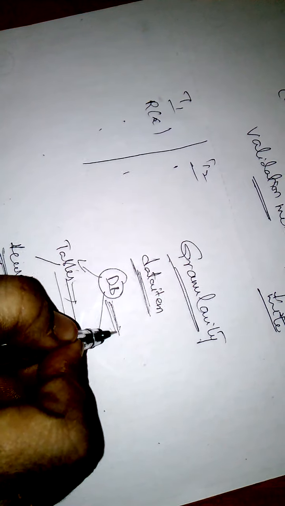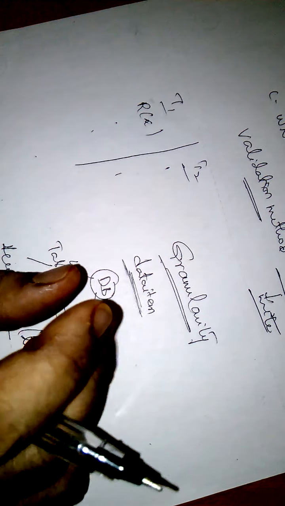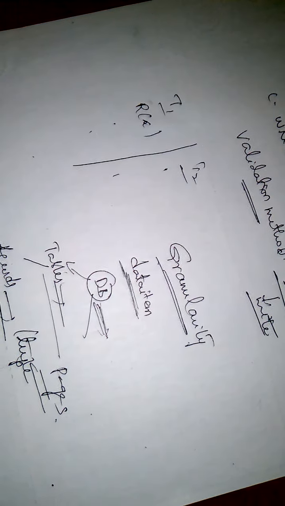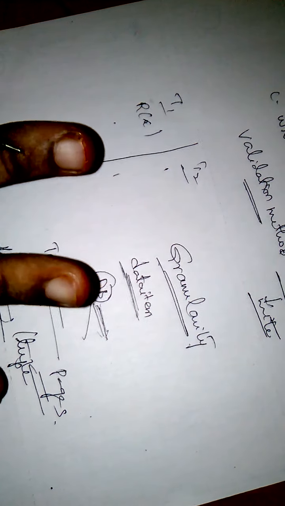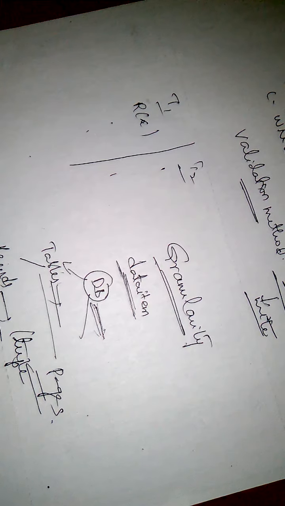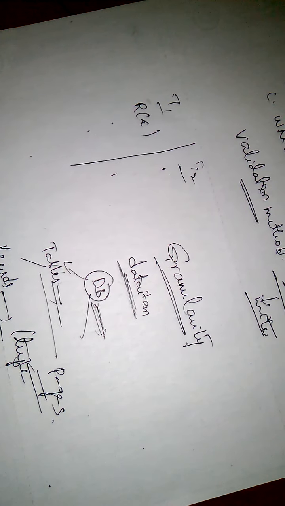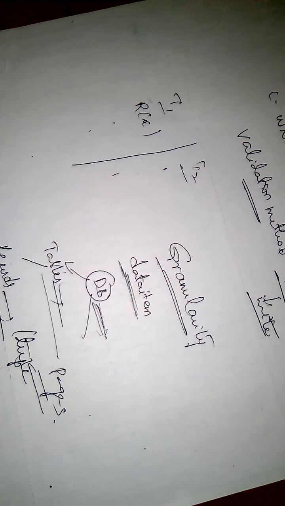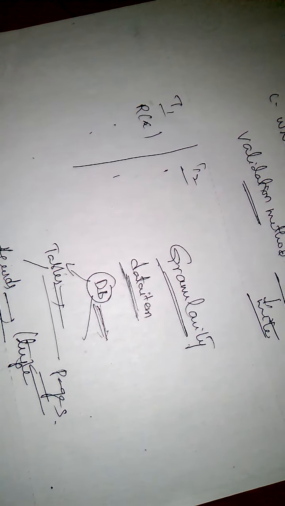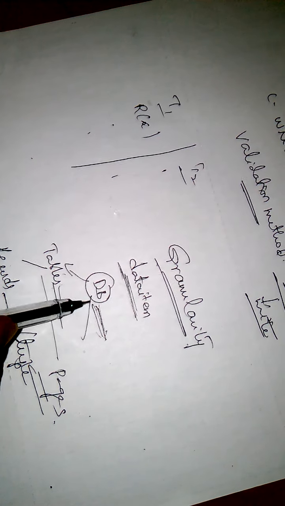So what is database locking? Database locking means the entire database is locked. Thus it prevents the use of any tables in the database by another transaction.